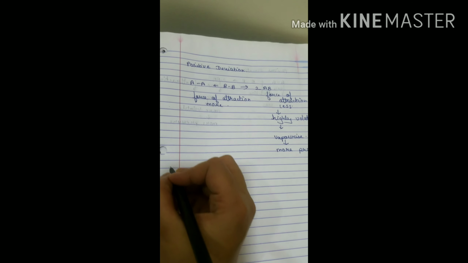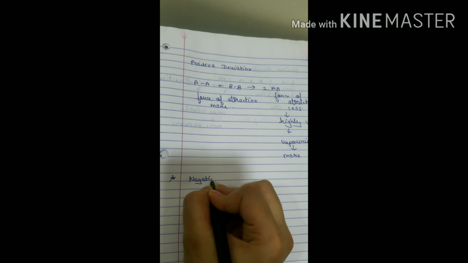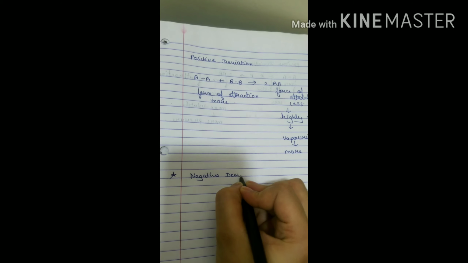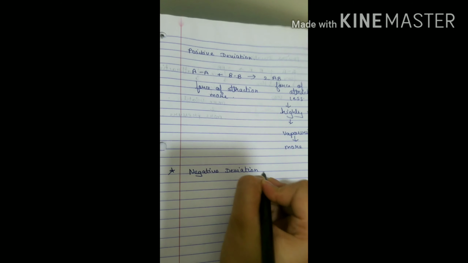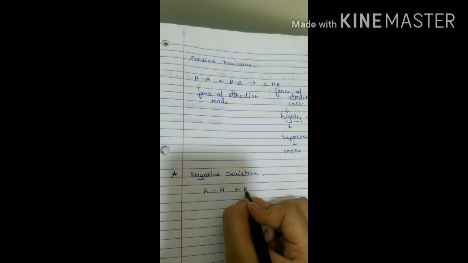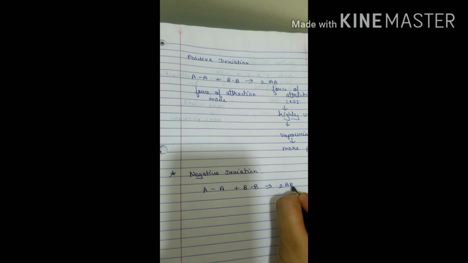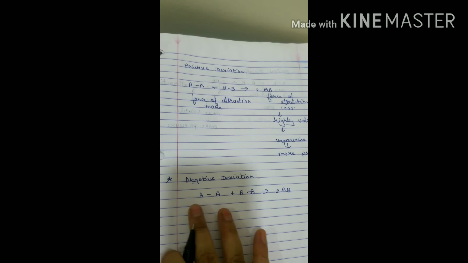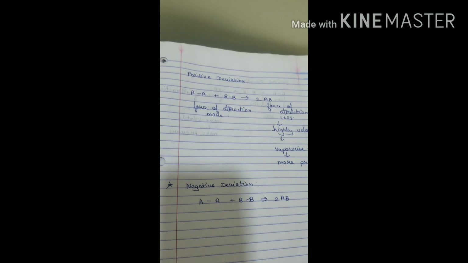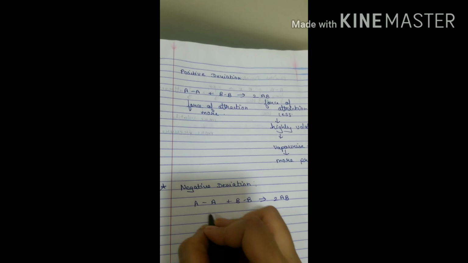Now we shall see how the negative deviation looks. Again, I am taking the same example, that is of components A-A and B-B combining to give me a solution A-B. Before dissolving, each component, that is A and B, is going to have its forces of attraction.